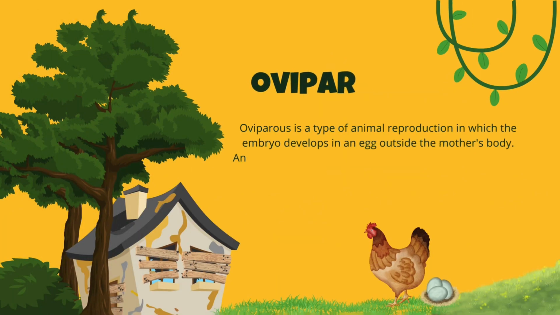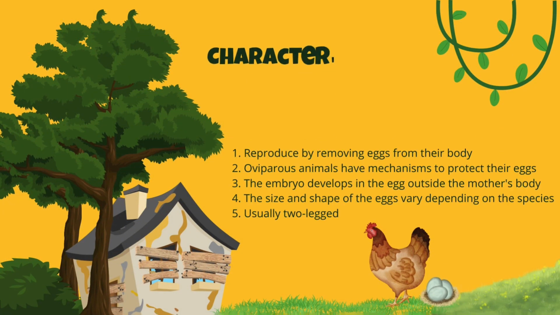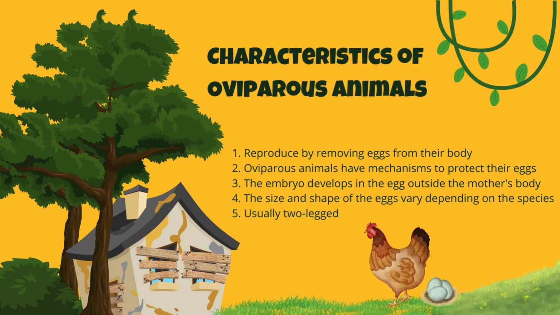So the first is ovipar. Ovipar or oviparous is a type of animal reproduction in which the embryo develops in an egg outside the mother's body. Animals that reproduce by oviparous means lay their eggs outside the body and then the eggs hatch into new individuals. And then there are the characteristics of oviparous animals.